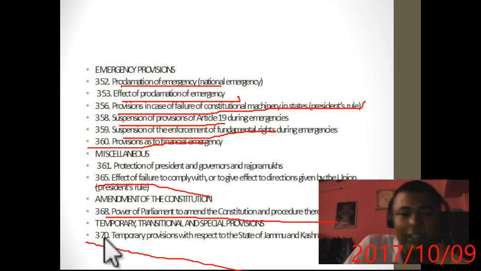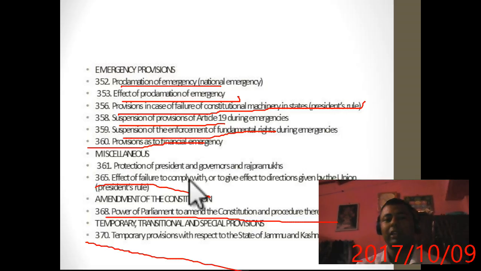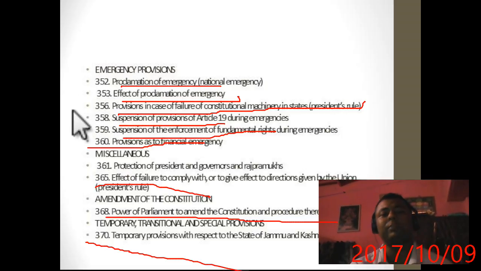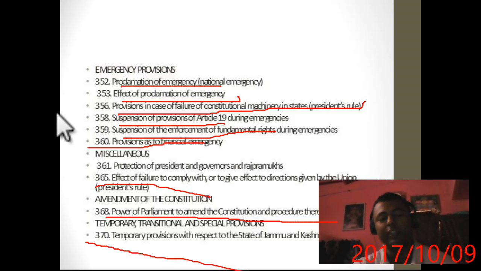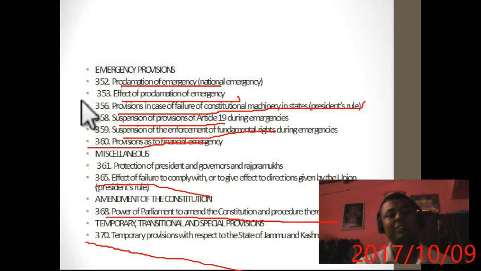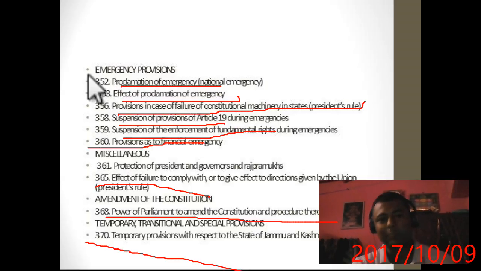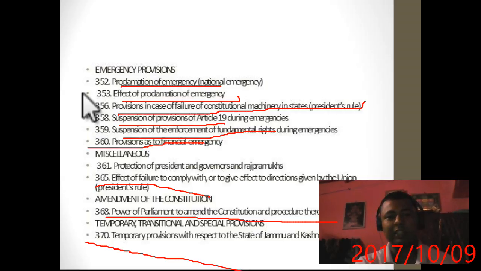In this way we can see that there are only 50 articles which are important in the constitution. So if you want to read the constitution, just remember these important articles. You don't need to read the articles word by word, you just must have an overview of which article is given where, so that if it is asked in the examination you can tick it. I am giving you my word, they will not ask beyond this, because I was a student of political science and my optional was political science. I am comfortable with it and I never missed any question related to any article.